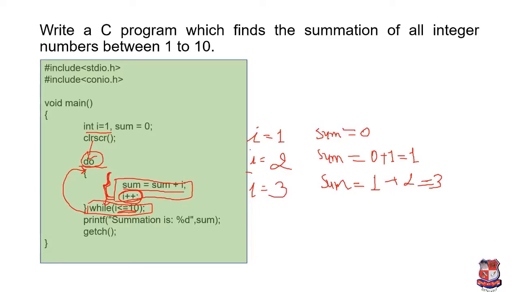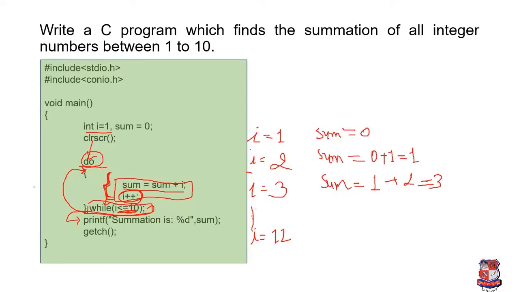Now when this loop terminates, when the value of I will be 11, then the condition over here will be 11 less than or equal to 10, and now the condition is false. Then the control of the program will be given over here.